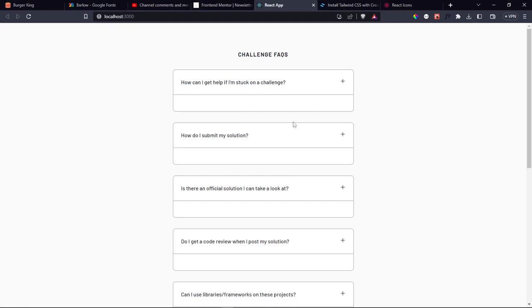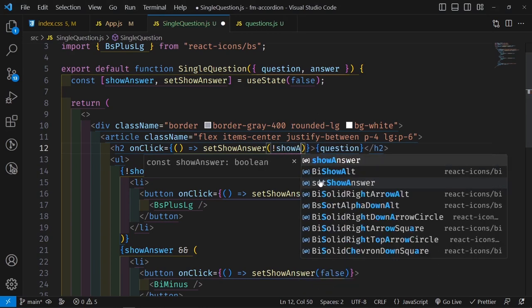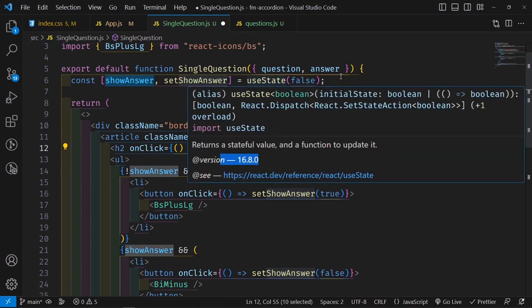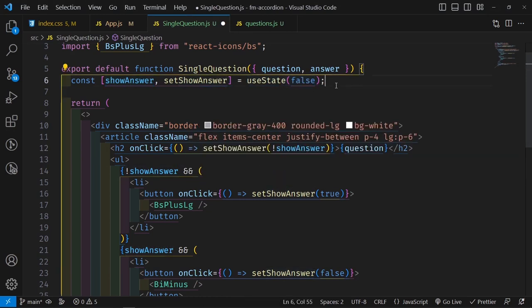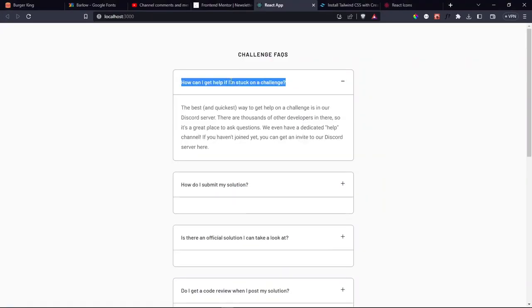And if the answer is not showing, then the answer should show. That is a tongue twister. So the way we do that is by toggling using the exclamation and saying show answer. What this means is just do the opposite of whatever the value of show answer is, meaning if it is false, then set it to true, and if it is true, then set it to false. So we can save that, and now I can click on the question and it toggles.